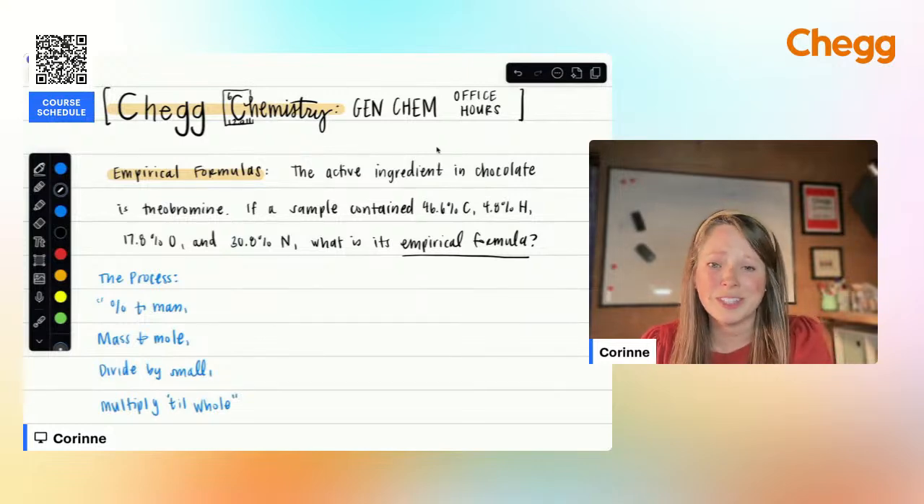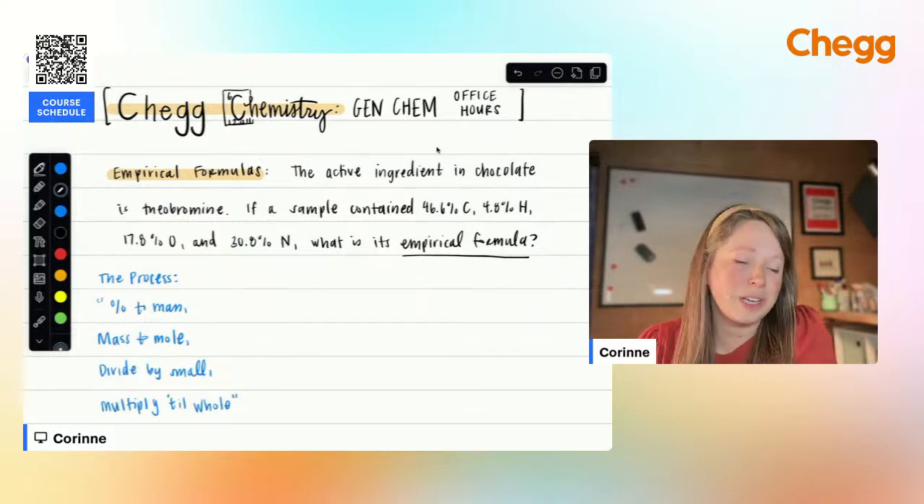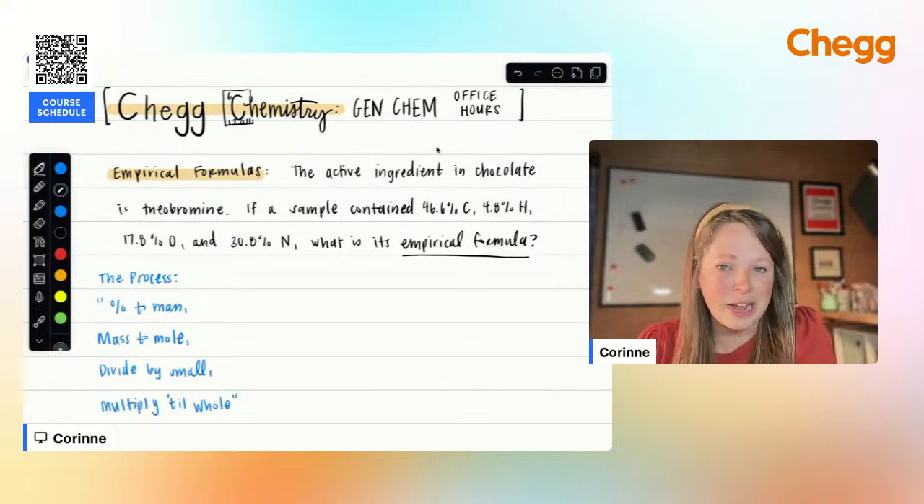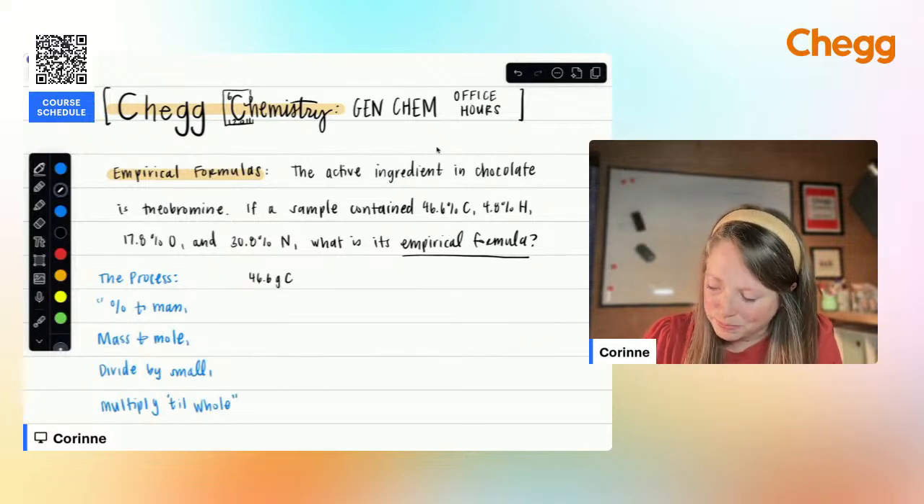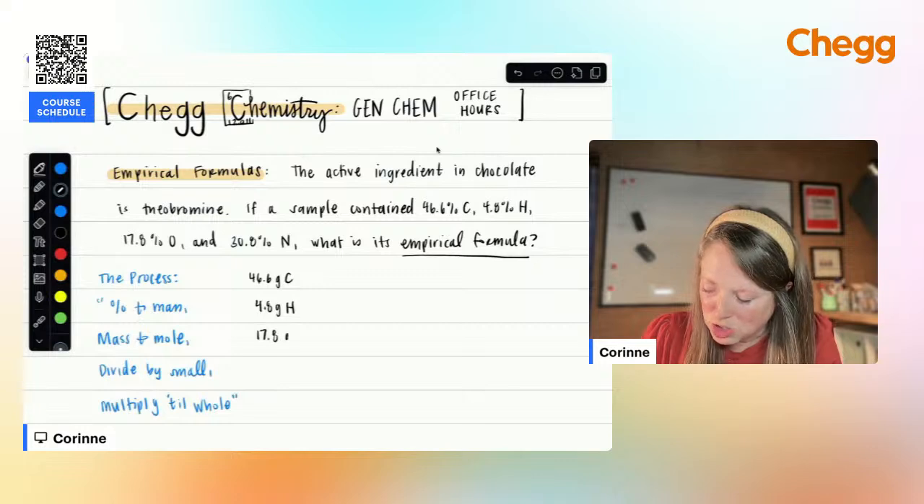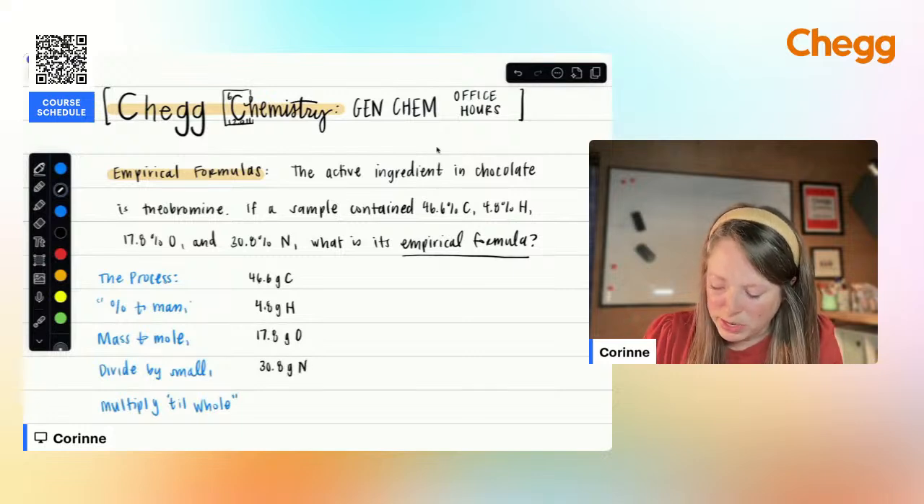So first step, and this is a step that everyone forgets. If you're given all of these percentages of these different elements, we're going to assume that we have a sample that has a mass of 100 grams, in which case I can literally take that percentage sign and change it into a gram. So that means that this sample would have 46.6 grams of carbon, 4.8 grams of hydrogen. You get the point, right? So we're literally just taking that first step, which is changing that percentage sign into a gram, and 30.8 grams of nitrogen. All right, step one, done.